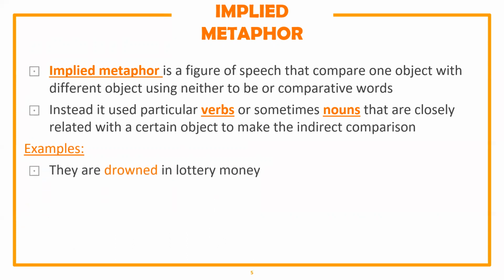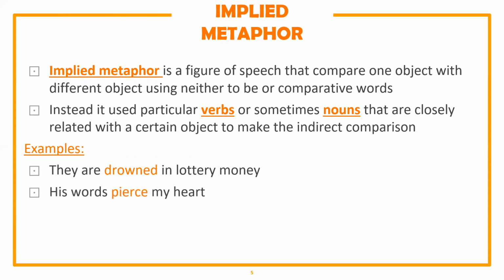Here the first example is "They are drowned in lottery money." So there are no comparative words, but by using "drowned", this line is already making an indirect comparison, right? Comparing the lottery money with a liquid object or a body of water, because you can only drown in a body of water, right? So by using "drowned", it compares the lottery money indirectly with a body of water that can make a person drown.